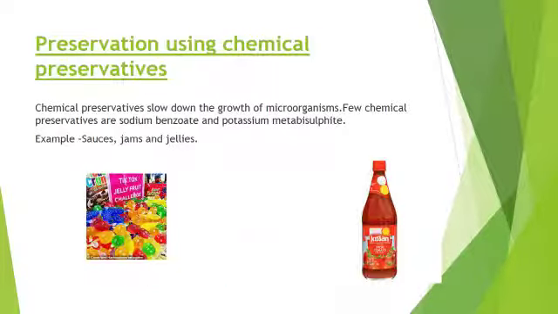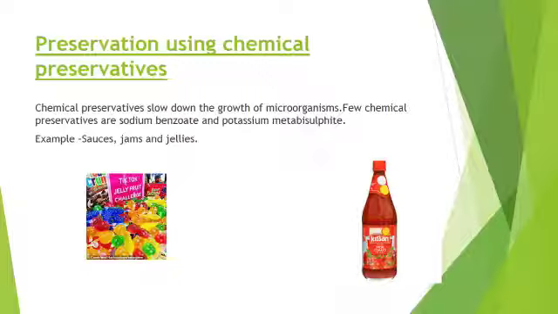Next method is preservation using chemical preservatives. The role of a chemical preservative is to slow down the growth of microorganisms. A few chemical preservatives are sodium benzoate and potassium metabisulfite. These chemicals are used to preserve sauces, jams and jellies.